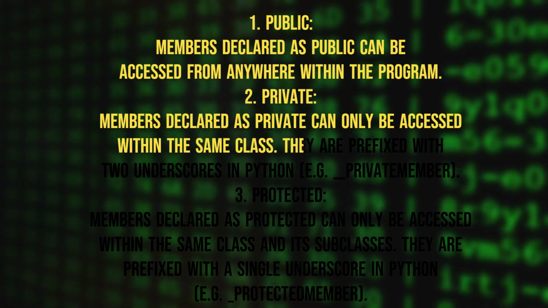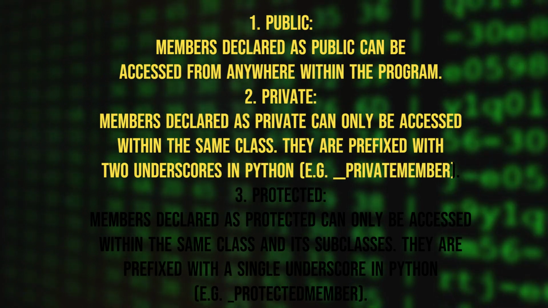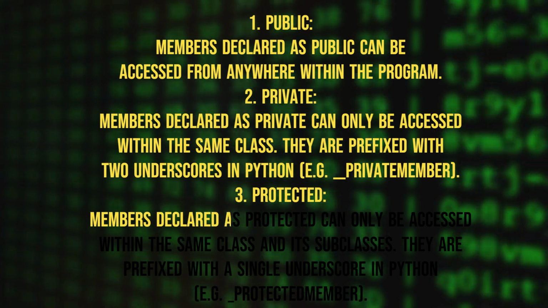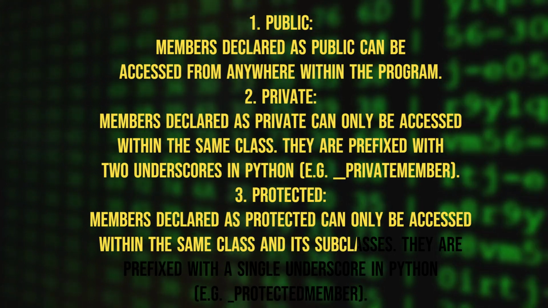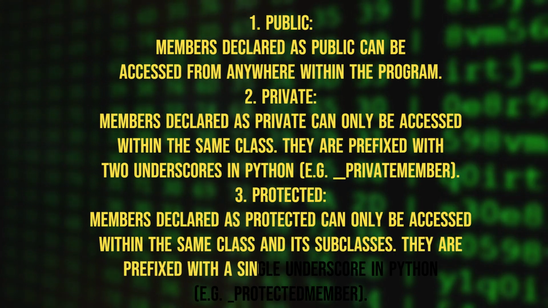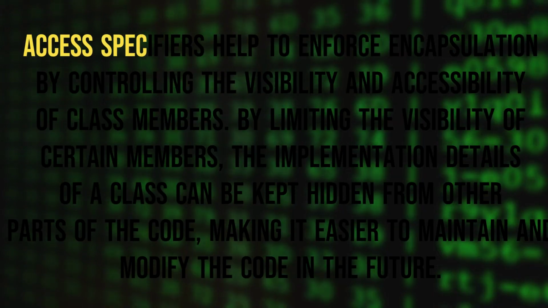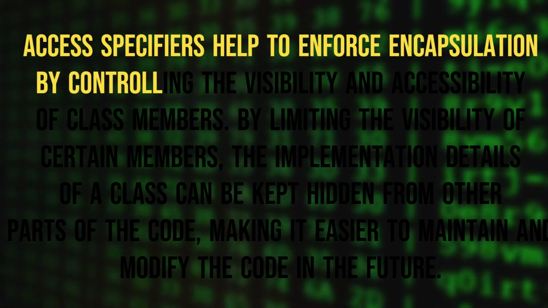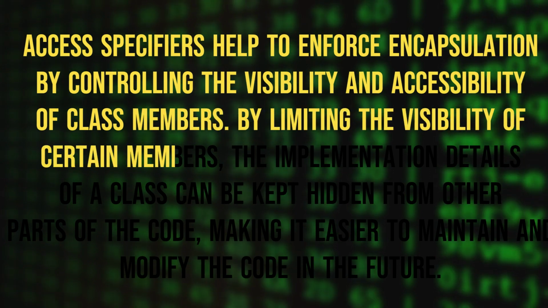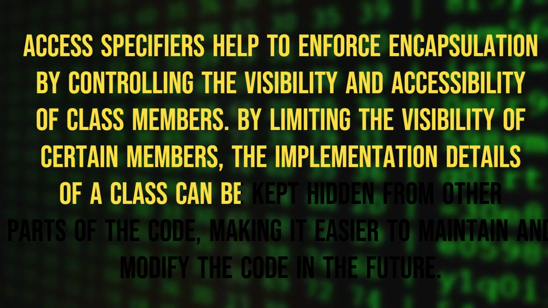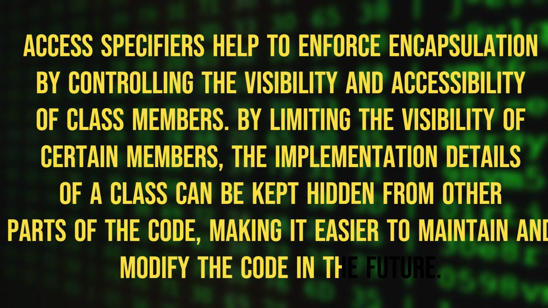They are prefixed with two underscores in Python, example: __private_member. 3. Protected. Members declared as protected can only be accessed within the same class and its subclasses. They are prefixed with a single underscore in Python, example: _protected_member. Access specifiers help to enforce encapsulation by controlling the visibility and accessibility of class members. By limiting the visibility of certain members, the implementation details of a class can be kept hidden from other parts of the code, making it easier to maintain and modify the code in the future.